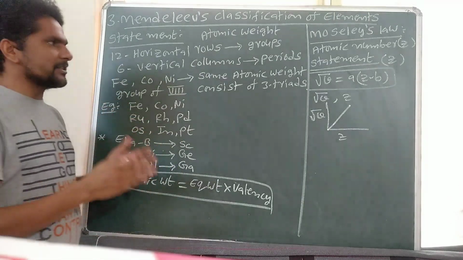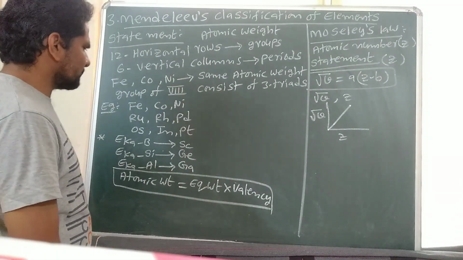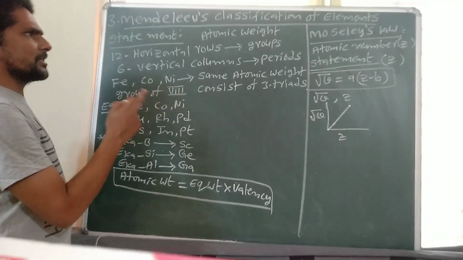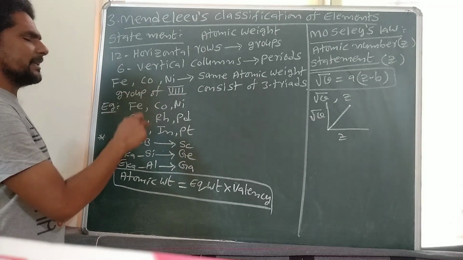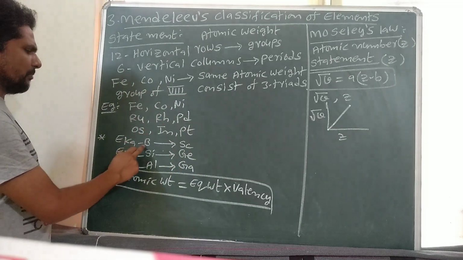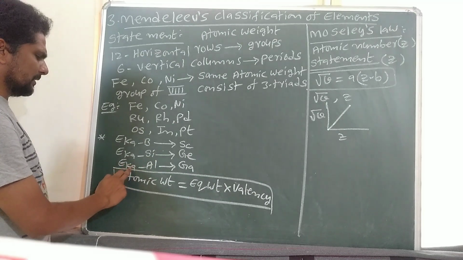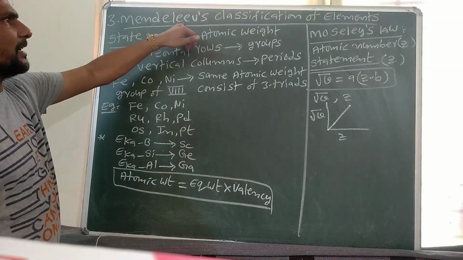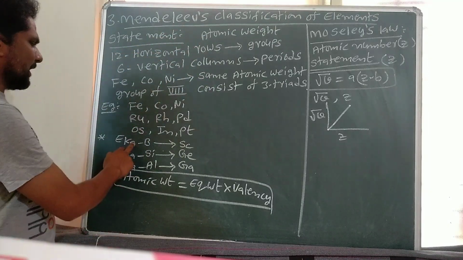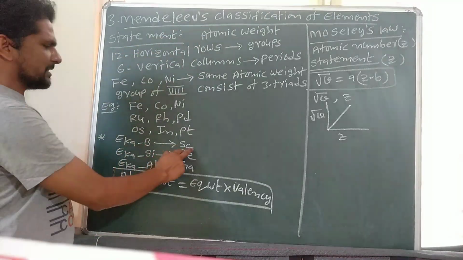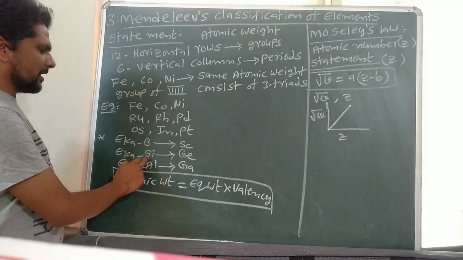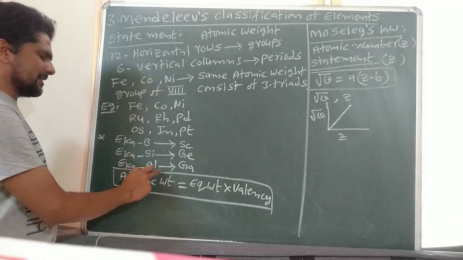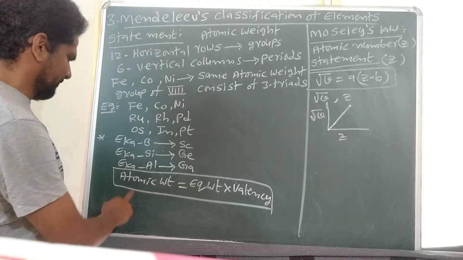At the time of construction of Mendeleev's periodic table, 3 gaps were left: Eka boron, Eka silicon and Eka aluminum. After modification, Eka boron has properties similar to scandium, Eka silicon similar to gallium, and Eka aluminum similar to germanium.